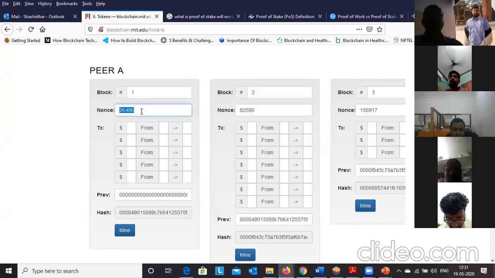If you change the nonce value, you can see that the hash value gets changed. It is not leading with 4 zeros. So now we need to find a number in such a way that 4 zeros come here. That is random. The miners will solve that in order to get the target value.